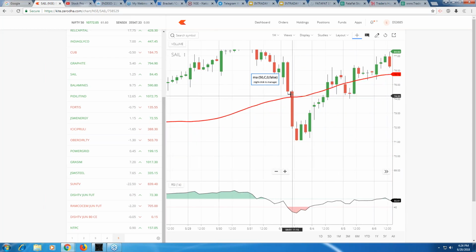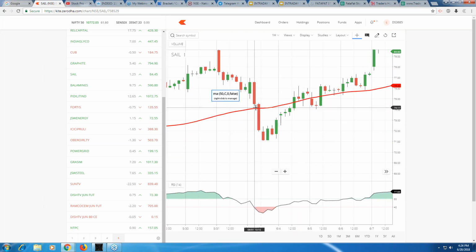This is what you could have considered. When the stock price is crossing the 50 SMA and RSI has gone below, this must be happening at 11:15 to 12:15. This is when you could have shorted the trade at 74 rupees, and you could have bought it back after 2 hours at 71 rupees, right?